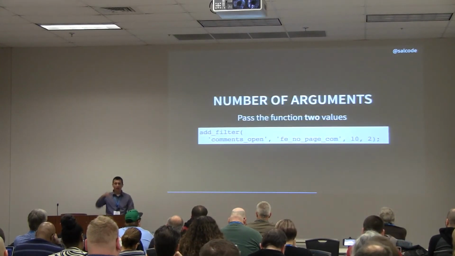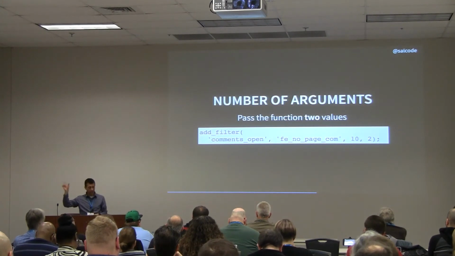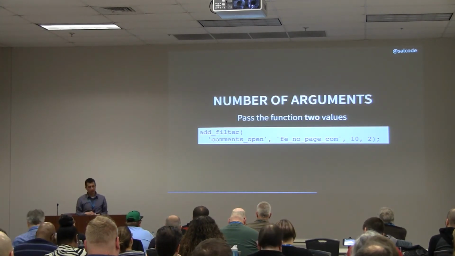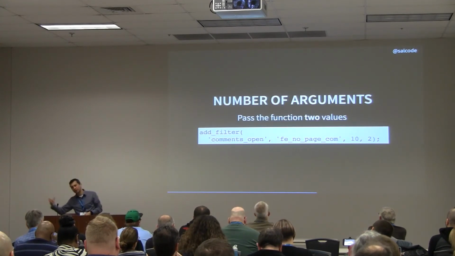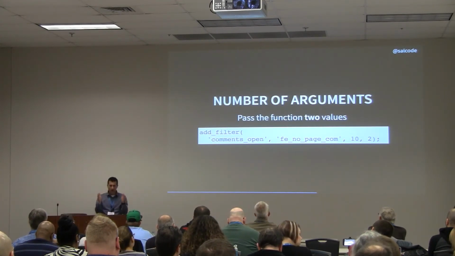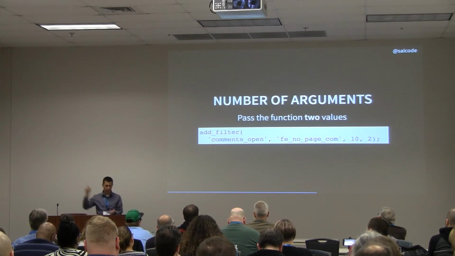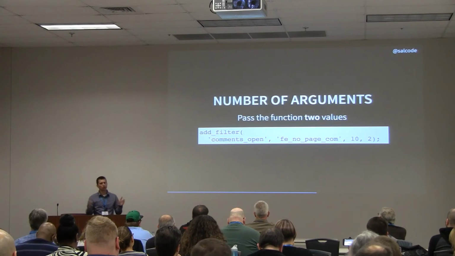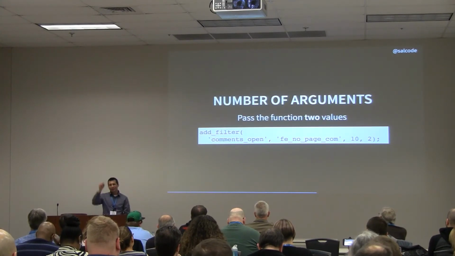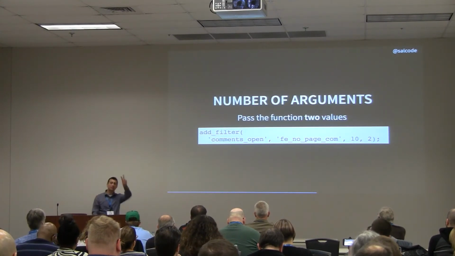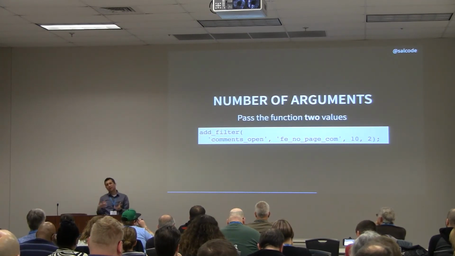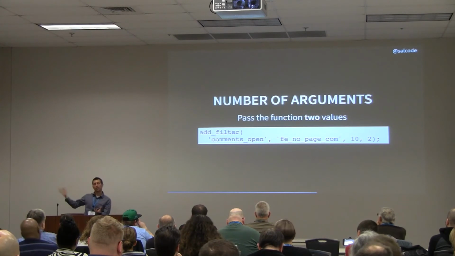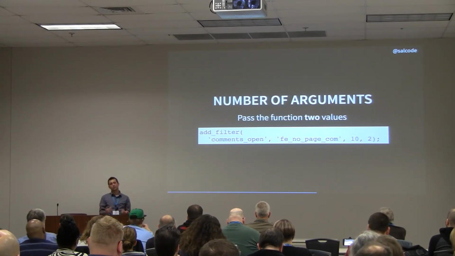All right, so we looked at priority. There's another value after that, which tells us the number of arguments to pass in. So here, we're going to look at the comments open filter again. So database, true or false value, comments are open, coming through. We got the tube, comments open hook, our cutout, and we apply this function, fe no page com for comments. I had to go with short function names, so they fit up here. Again, my priority is 10, the default, but now I'm telling it I want 2 arguments. So in addition to that true or false value that's coming down the tube, I get this other value kind of passed along with it that I can look at and use.